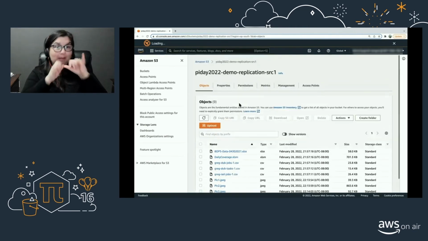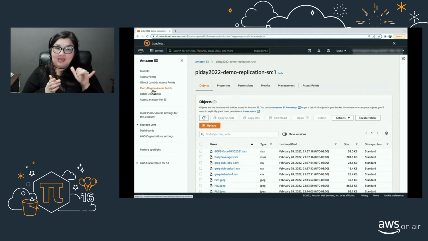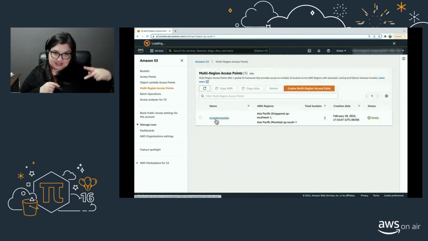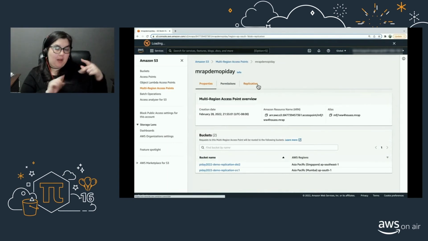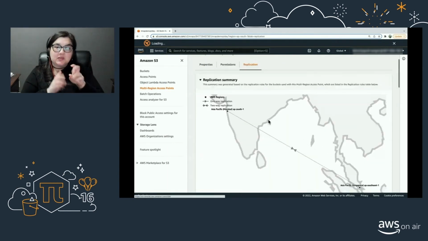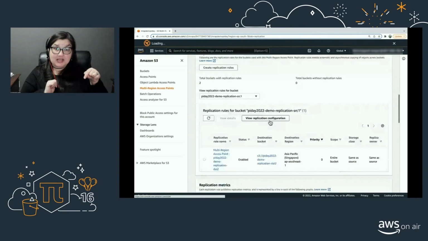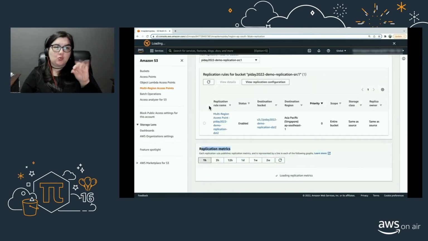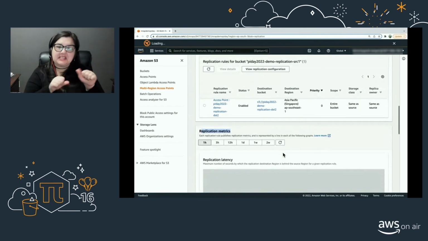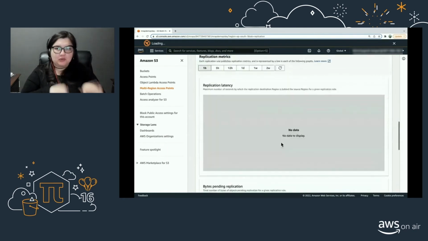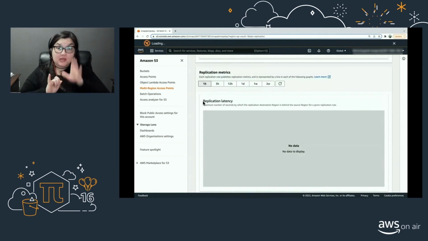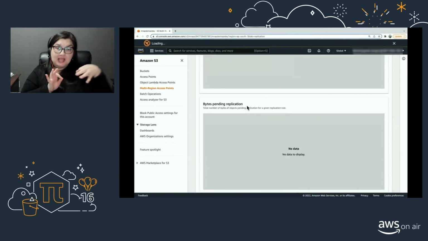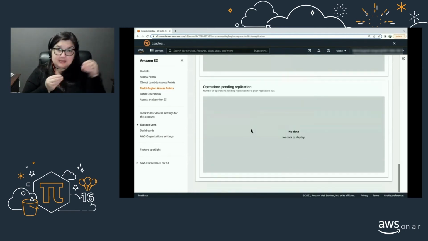So for that, I'm going to go back to multi-region access point and select this MRAP from here and switch to replication tab. So if you scroll down here under replication tab, you will see replication metrics with different time frames. So I'm going to select last 1 hour and hit refresh. It takes a couple of minutes sometimes for these metrics to pop up. But the metrics that are going to be shown here are replication latency, bytes pending replication, and operations pending replication.